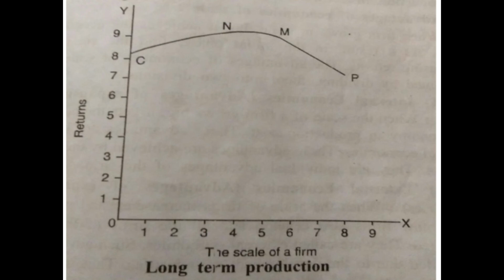As the volume of the firm grows, the returns continue to increase, say up to 4 units. It can be seen by the CN curve. The curve rising from C to N suggests that the returns are increasing. You can see that it is going upward.